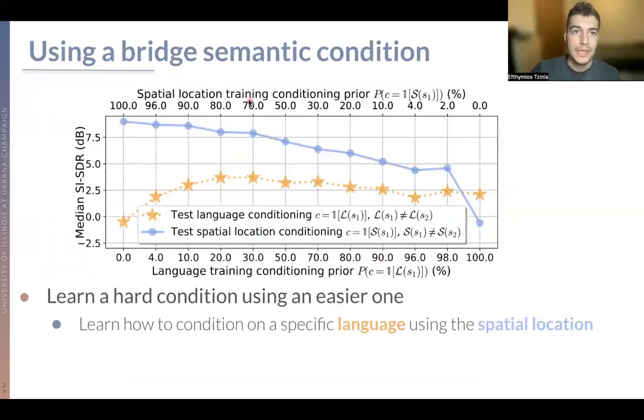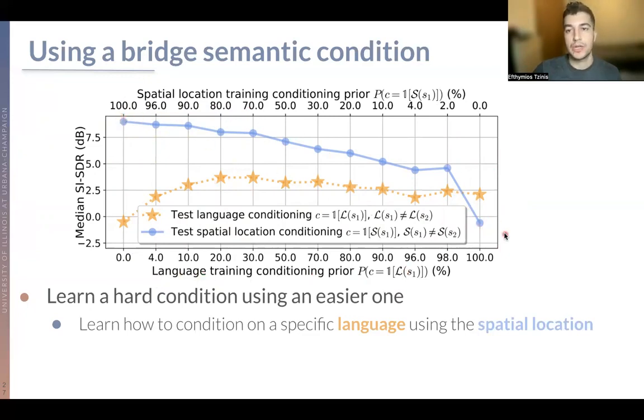As a final thing, in order to understand the usefulness of this bridge conditioning mechanism, we see here that we can learn a harder condition using an easier one. What we show here is that for the leftmost point, we have two conditions. First of all, the language condition, whose evaluation trace is shown here in orange, and the blue one, which is the spatial location conditioning. The leftmost point means that we train 100% with spatial location as a condition, whereas the rightmost point means that we only learn using the language condition.